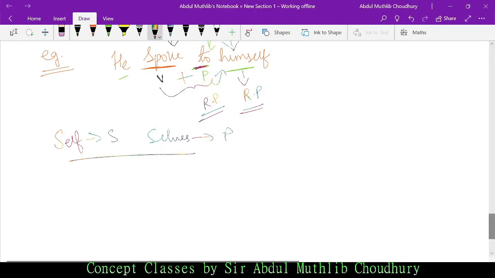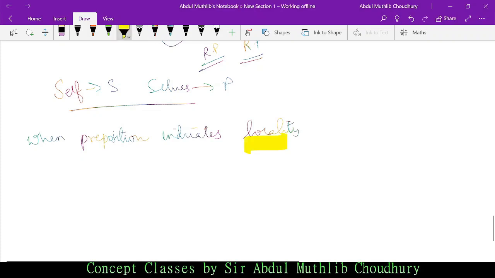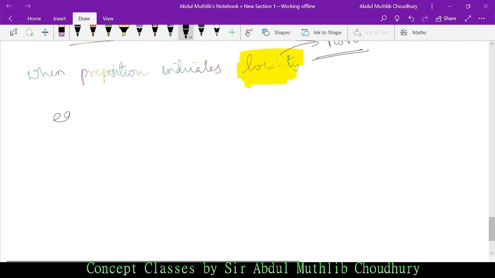But sometimes there is an exception to it, when the preposition indicates locality. So what is locality? Locality means position. Let me give you an example, it will be much easier for you.